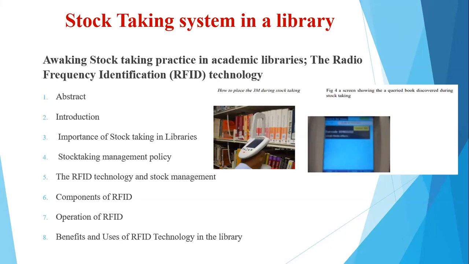The report is saved in the memory card, which is inserted into the handheld device, and the battery is inserted. So the device can then be used for stock taking inventory. Any queried book that is found on the shelf triggers the DLA. A queried book could be the book shown over here. It could be a book which is not there in the library itself, an extra book that could be found in the library, right? So that is where a query could be raised. That's how the latest RFID technology, that is 3M DLA, is being used.